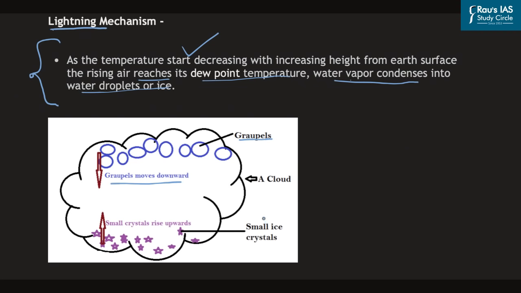However, there are small ice crystals that are formed at the base of the cloud, and these small ice crystals then start rising upwards. Now, during this downward movement of graupels or the soft hail and the upward movement of small ice crystals, there is a lot of friction that takes place inside the cloud, and because of which charges develop within the cloud.